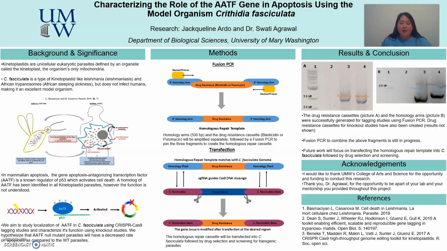A sgRNA and a drug repair cassette will be generated using fusion PCR that combines a 500 base pair homology arm on either side of the drug-resistant marker. The drug-resistant markers used are puromycin and blasticidin. After the constructs are amplified, they will be transfected into Crithidia fasciculata, followed by a drug selection and screening of